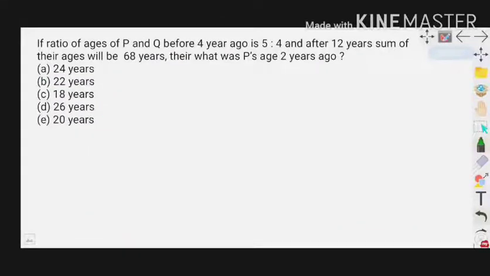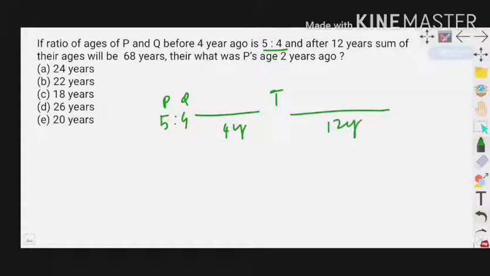The ratio of the ages of P and Q 4 years ago is 5:4. From today to 4 years ago, the ratio of their ages is 5:4. And what is the next point? After 12 years, the sum of their ages will be 68 years. From today to after 12 years, P plus Q is 68 years. But what is the conclusion? What is P's age 2 years ago? We need to find that.